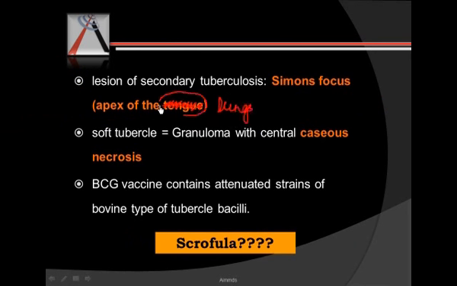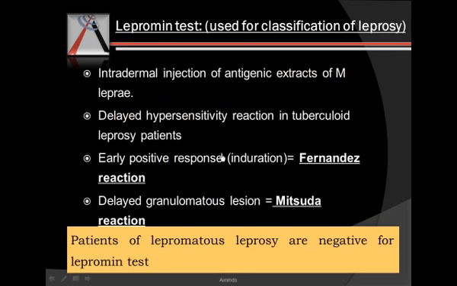If this mistake is there in the keynote as well, please correct it. Then we have the soft tubercle or granuloma with central caseous necrosis, which is typical of tuberculosis. And the BCG vaccine contains attenuated strains of the bovine type of tubercle bacteria. We are just compiling the key points over here. Scrofula. What is scrofula? Scrofula is the inflammation of the lymph nodes, tuberculous infection of the lymph nodes.